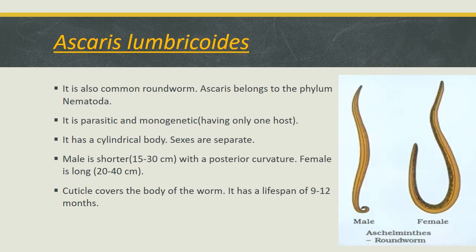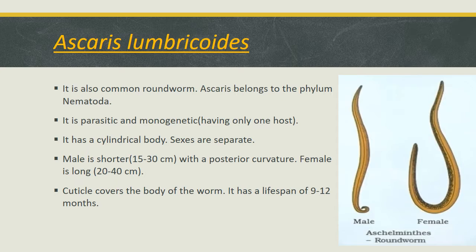Ascaris, also known as common roundworm, is an endoparasitic roundworm. It belongs to the phylum Nematoda and causes the disease Ascariasis in human beings. It is a monogenetic worm, which means it has only one host.